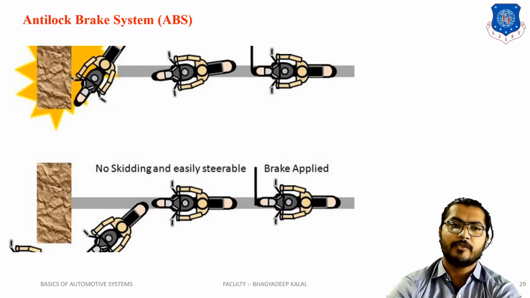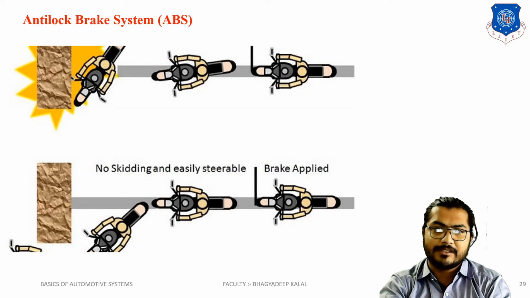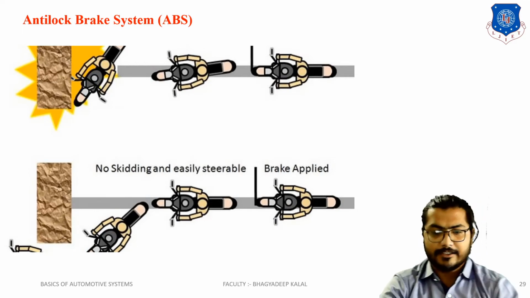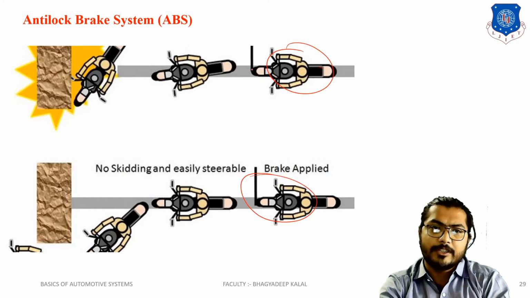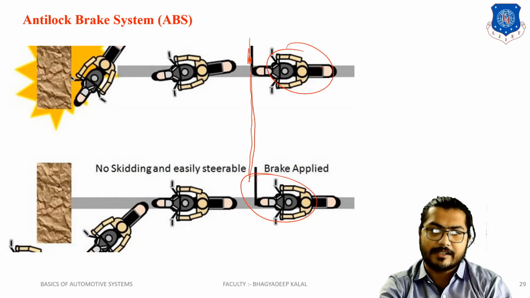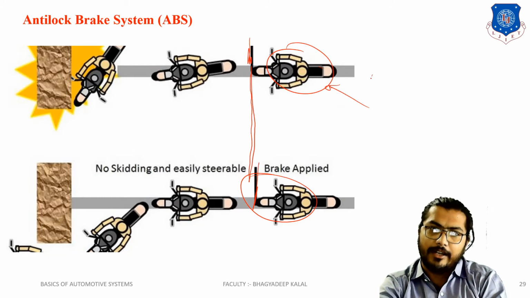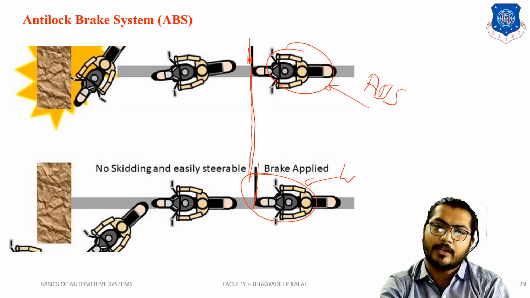This is the diagram of the anti-lock braking system. Let's understand the working. These are two people, person 1 and person 2, driving bikes, and both apply the brake from this point, at the same distance. In this bike the ABS system is there, and this bike is without ABS.